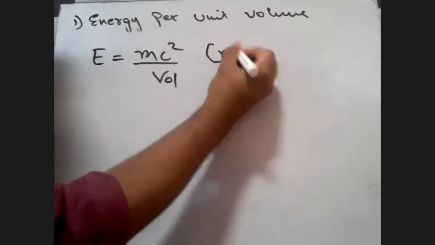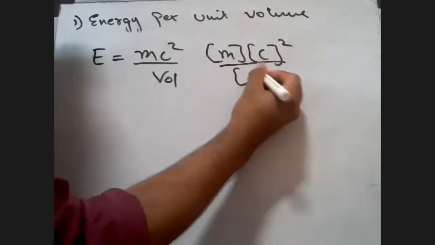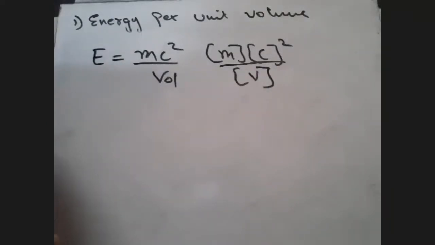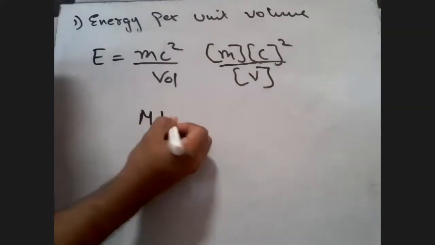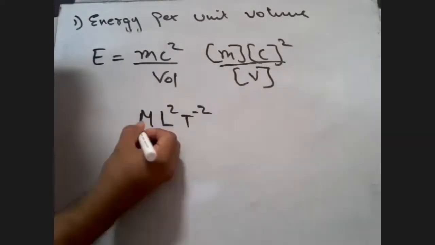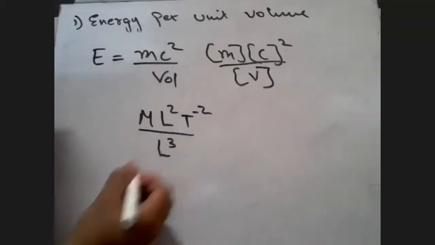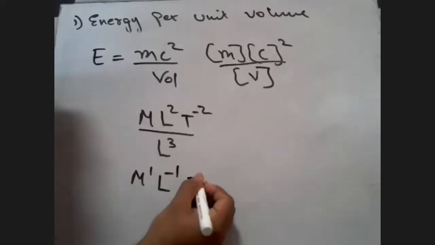Just now we found out that the dimensions of mc square were M L square T raised to minus 2. If you divide that by volume, what will you get? M L raised to minus 1, T raised to minus 2.